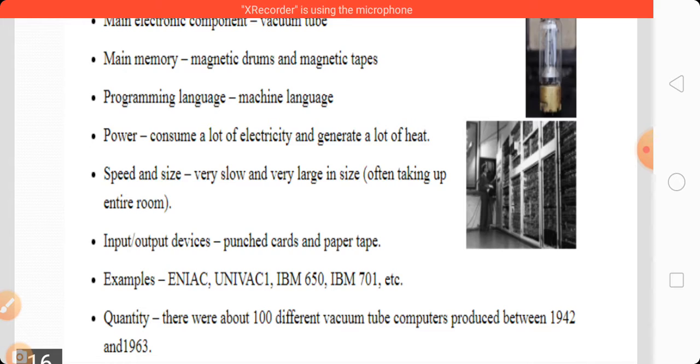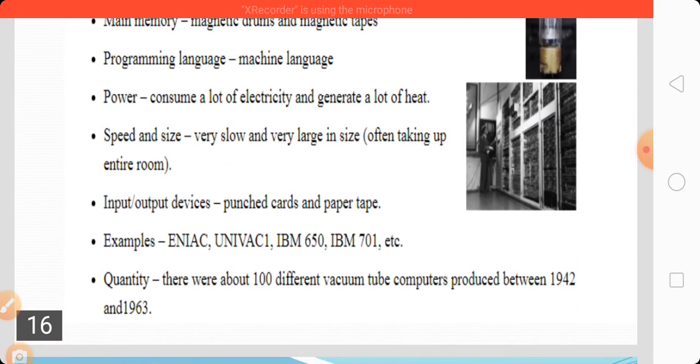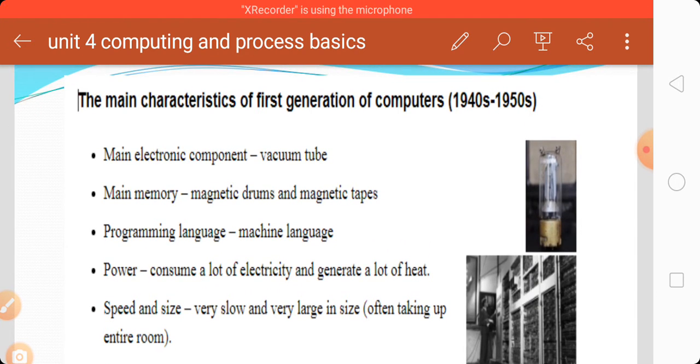Examples: ENIAC, UNIVAC 1, IBM 650, IBM 701, etc. are the first generation computers. The first generation of computer has some characteristics. It used the vacuum tube as the main electronic component, and main memory is a magnetic drum or magnetic tape.